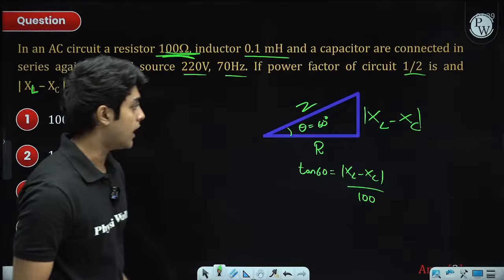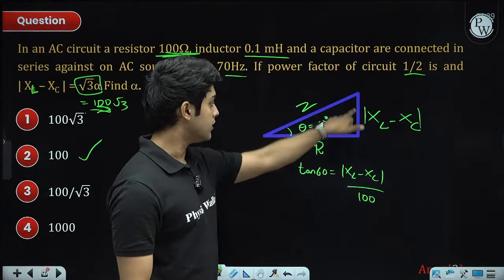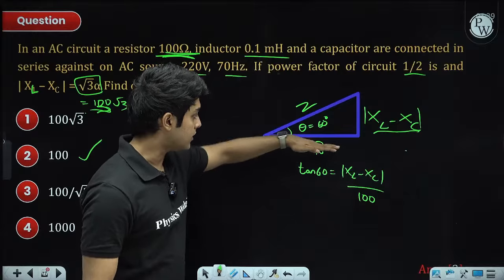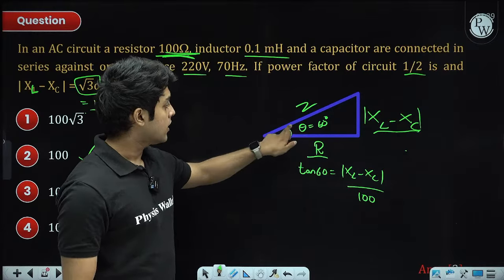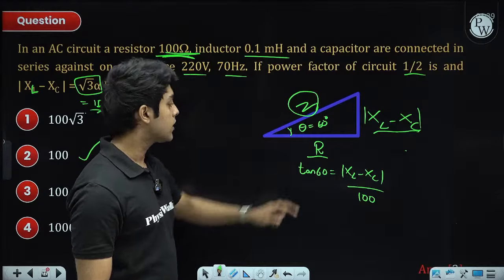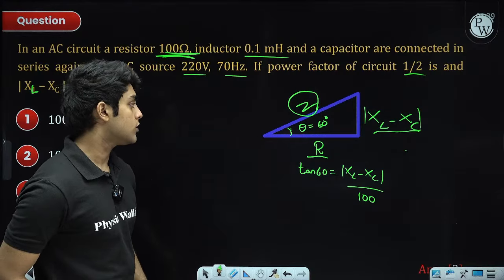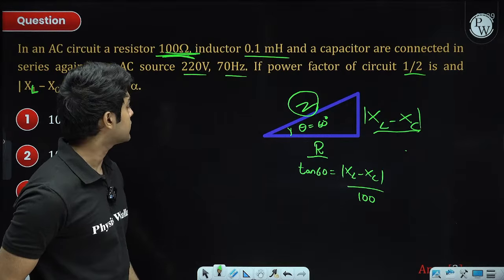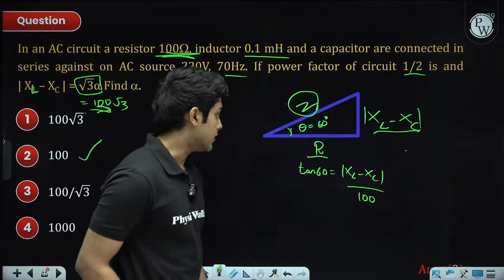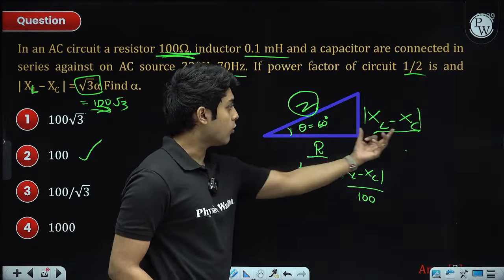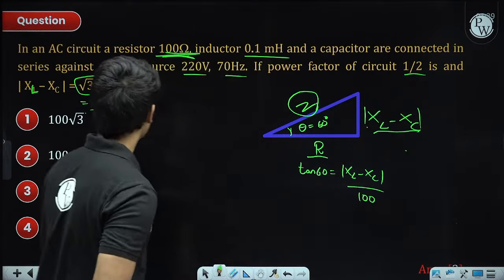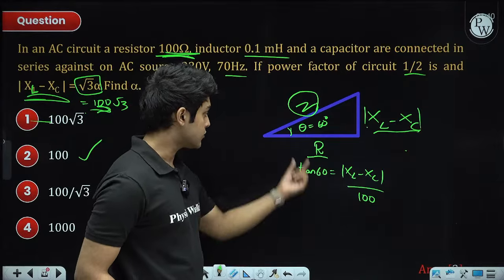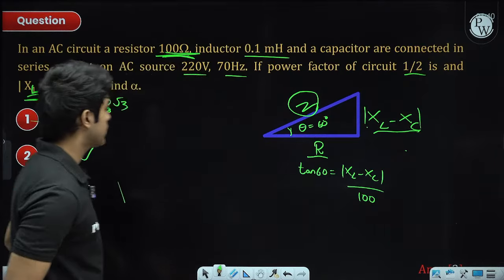So this is another formula based question. In the impedance triangle, this side is XL minus XC and the base is R. This is the total impedance, and cos theta is the power factor. And now this is only true for the series RLC circuit. And now they wanted the length of this side, basically mod of XL minus XC. R is given, so I just used tan 60. Okay.